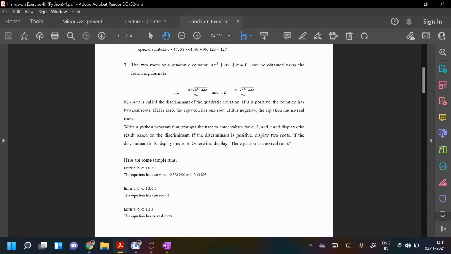Write a Python program that prompts the user to enter the values of a, b, c and displays the result based on the discriminant. You know the rule. They are not asking you to find the solution. You just have to use if else and print whether it has two roots, or one root, or no real root. That should be the output. You don't have to find the roots, you just have to check whether the equation has two distinct roots, one root, or no roots according to the discriminant.